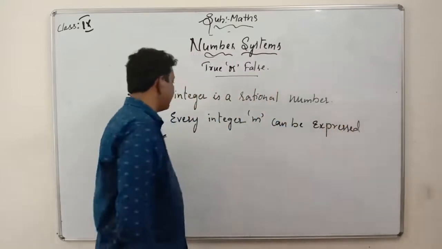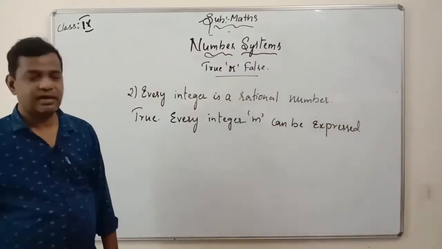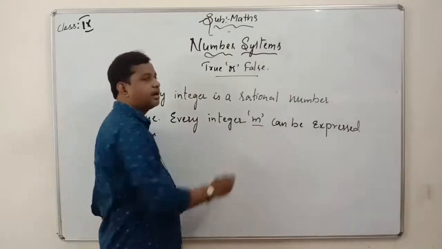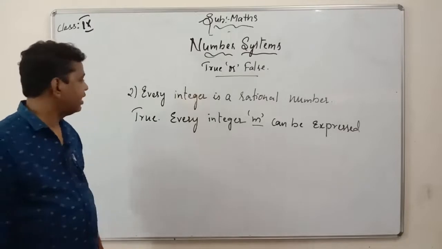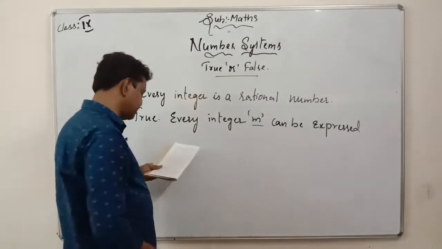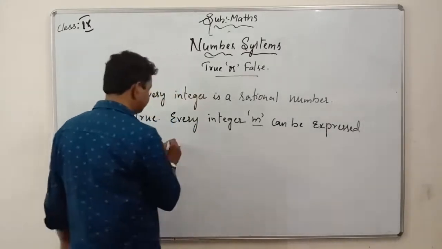See clearly, every integer m is any number, don't go with m there because m can be any number. Every integer m can be expressed in the form of